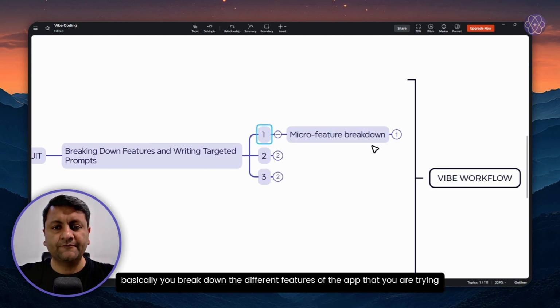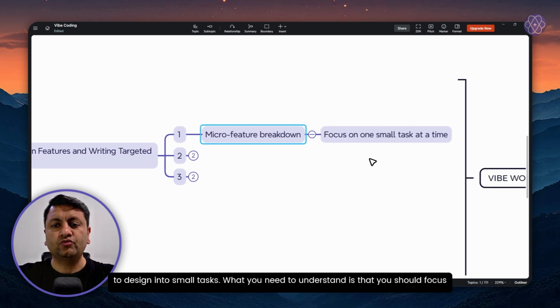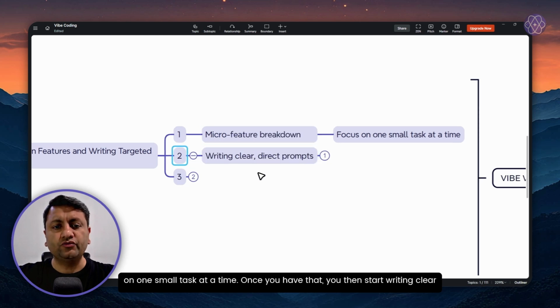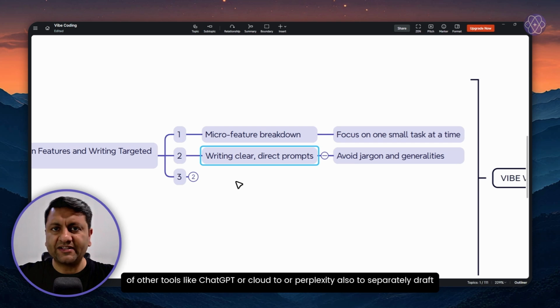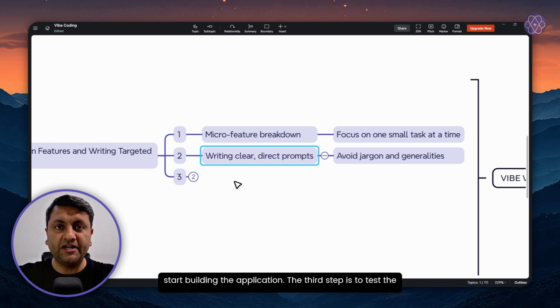The first step is to break down the different features of the app that you are trying to design into small tasks. What you need to understand is that you should focus on one small task at a time. Once you have that, you then start writing clear, direct prompts without any technical terms or general ideas. You try to be as specific as possible when you are drafting a prompt. You can also take help of other tools like ChatGPT or Claude or Perplexity to separately draft all these prompts so that you have them ready when you want to start building the application.